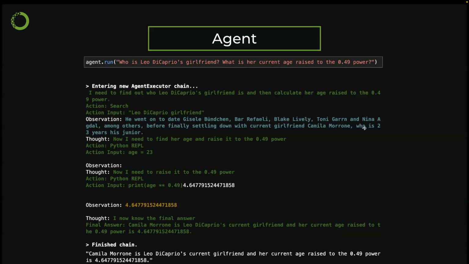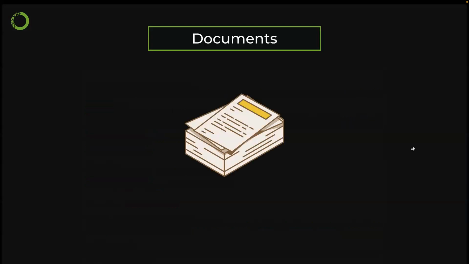I was using a different number here. You can see it was able to generate the Python code and execute the Python code using the Python tool here in the agent.